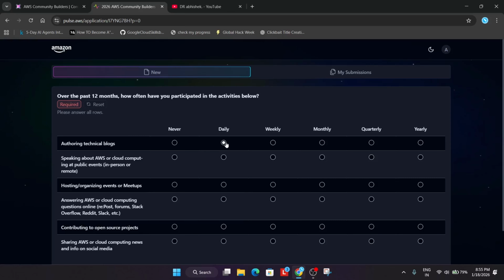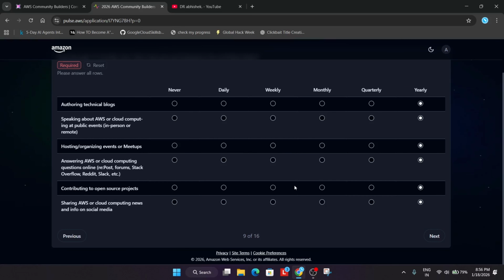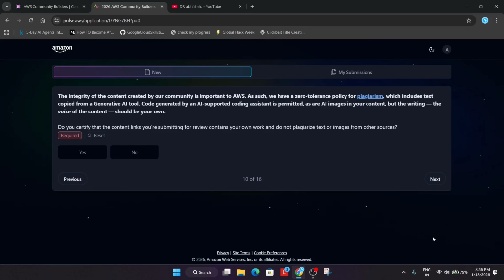Speaking about AWS or cloud computing, you can just select yearly. Okay, you can select accordingly. If you are doing daily, you can select daily also. If you want, you can select weekly also. As for me, I'm selecting yearly because I do very few workshops. Also, I have done very limited workshops.